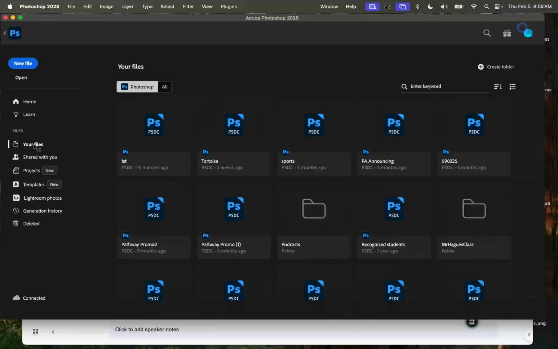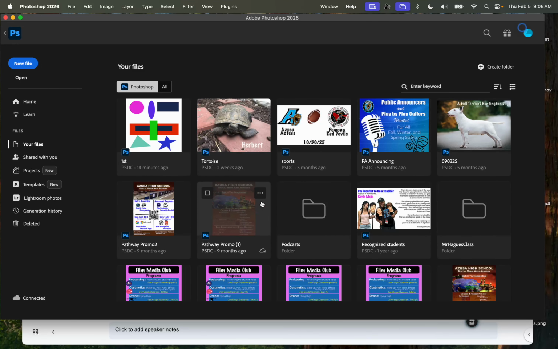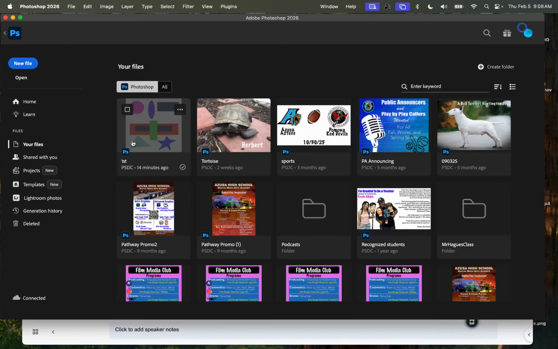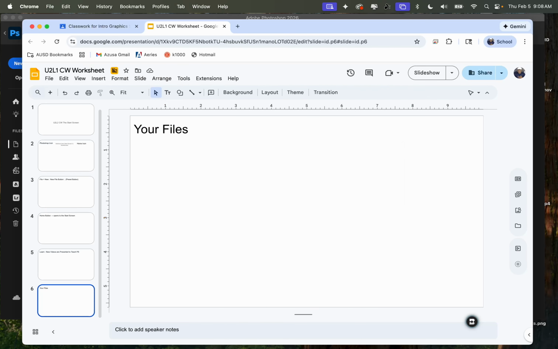Click on that, and you will have a bunch of files, but you should see the file that you created if you were able to save to the cloud. If not, then just take a picture of the blank screen, paste it on here, and once you're done, please submit it.